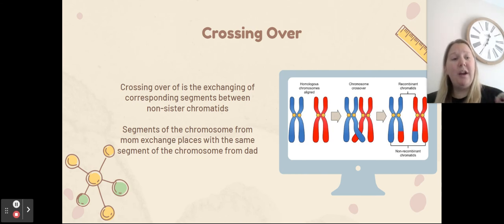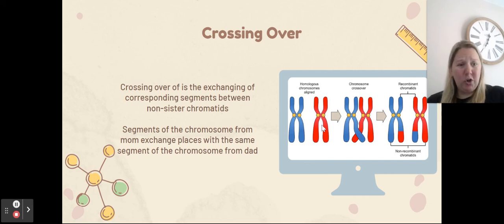Crossing over becomes very, very important in meiosis. And it's how we become a genetic mixture of both of our parents. Not only are we inheriting roughly half of our chromosomes from each parent, but crossing over increases that diversity in our genetics. It is the exchanging of corresponding segments between non-sister chromatids. So you take chromosome 11 from mom and chromosome 11 from dad. So if this is chromosome 11 from dad, this is chromosome 11 from mom.